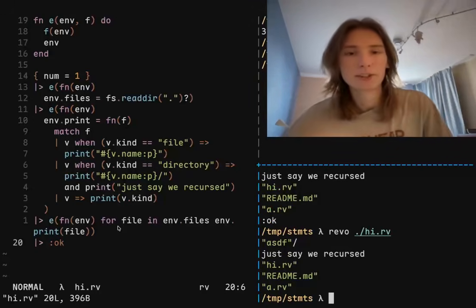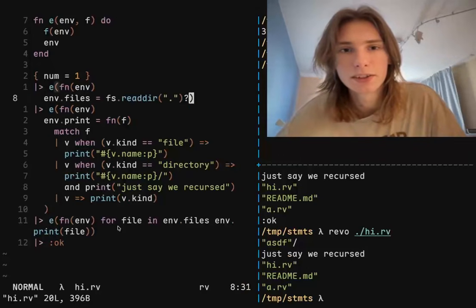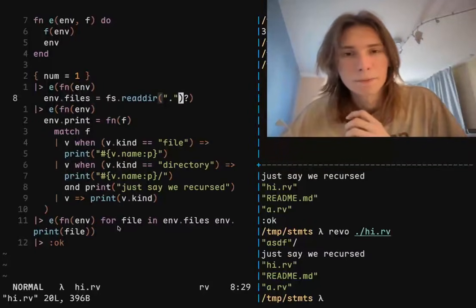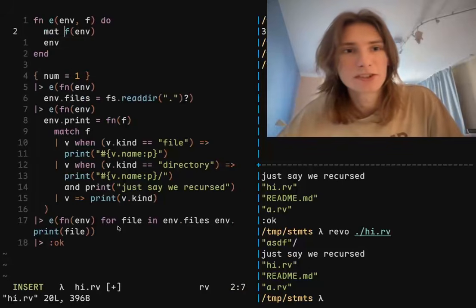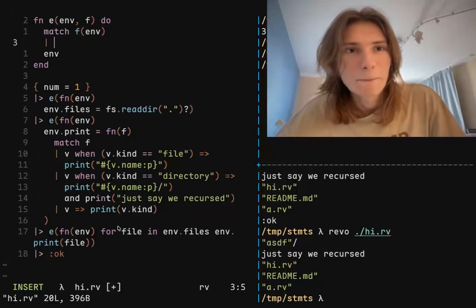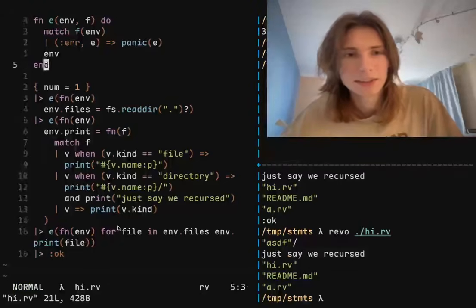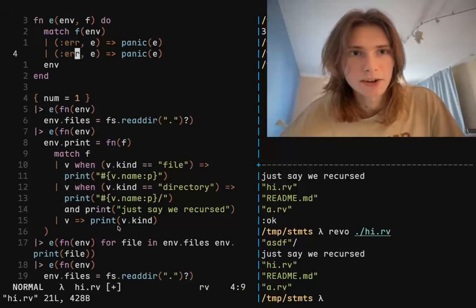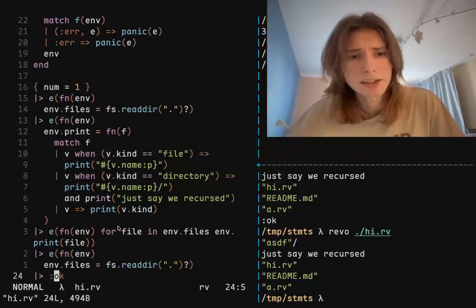Now it kind of sucks. You know why? Because if one of our things like this returns an error, it's not handled. Nothing is done here. So we can actually simulate try catch now that I think of it, right? If it's error and then E, we say panic with E. And at the end, we can say, wow. Okay, well, error and E, and let's say just error. Yeah, you know what, that's fine.